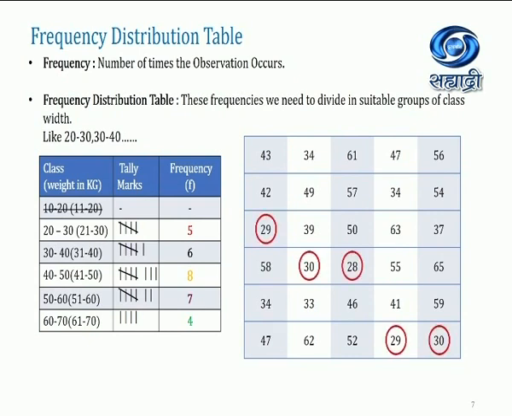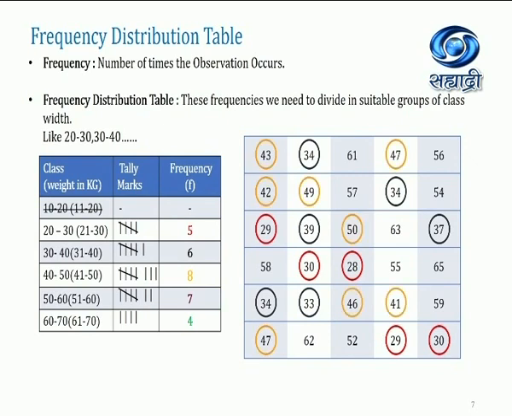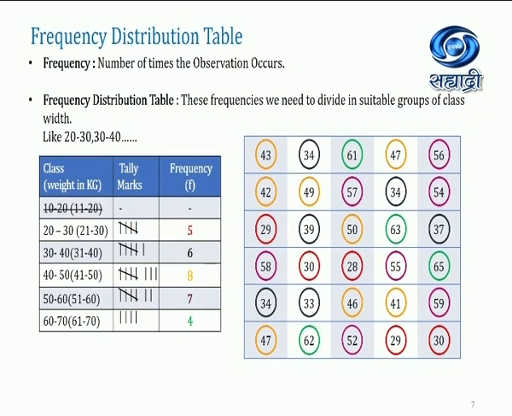You can see the red circles: we have 5 observations between 20 to 30. Like this, 6 for the next class, 8, 7, 4, and for the last one there are 4 records, or 4 observations, or 4 responses. This is how we have distributed the data into particular groups, so we can call this a frequency distribution table.